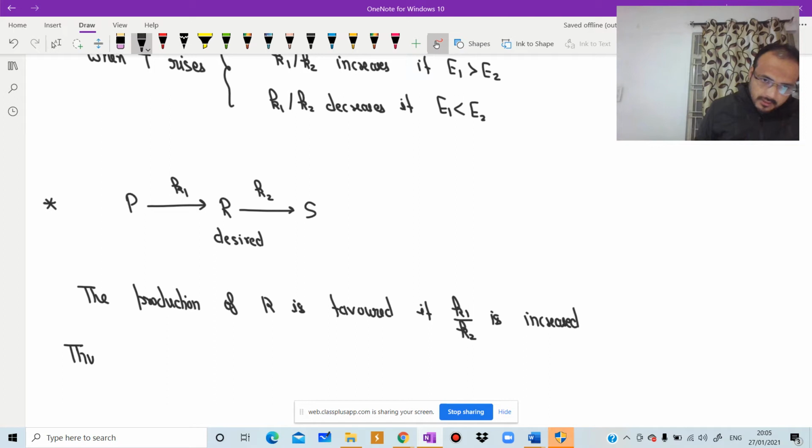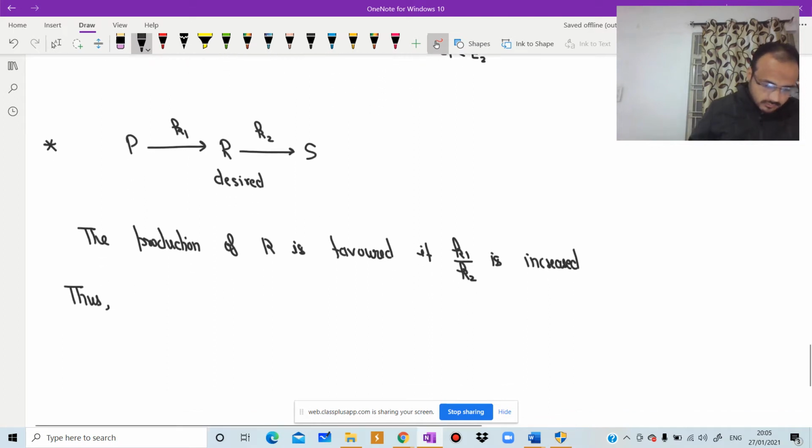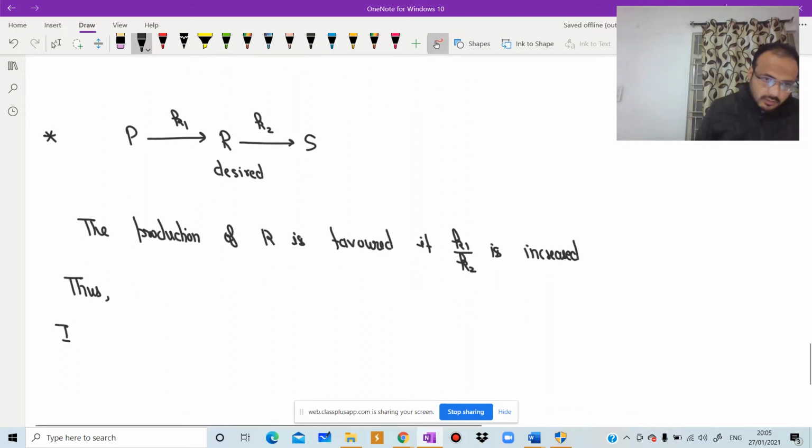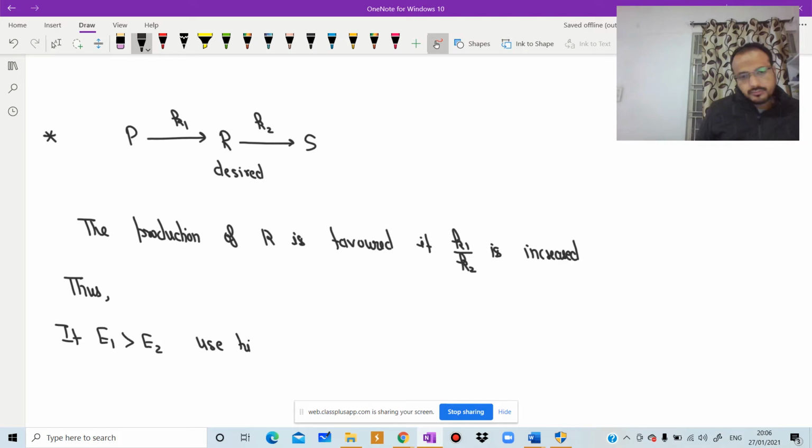Thus, if E1 greater than E2, then use high temperature, and if E1 less than E2, use low temperature.